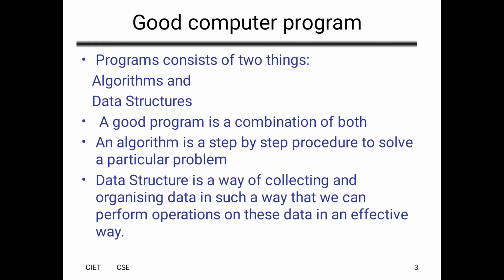And a data structure is a way of collecting and organizing data in such a way that we can perform operations on this data effectively. So an algorithm is a step by step procedure for solving a computational problem, and a data structure is collecting and organizing data.